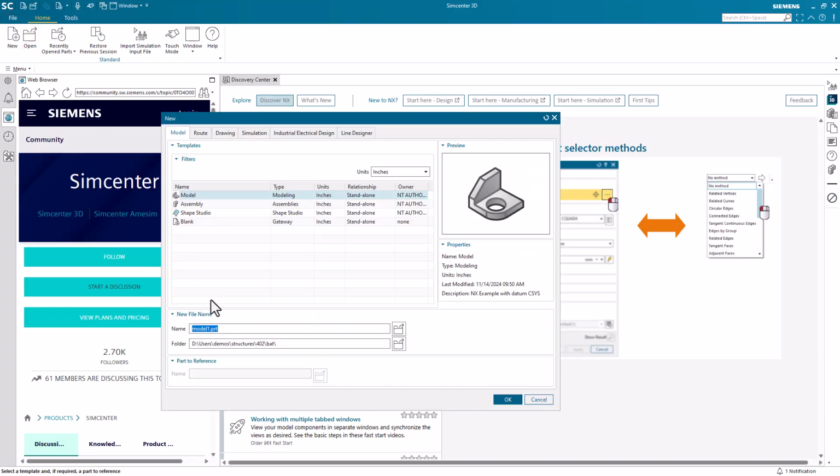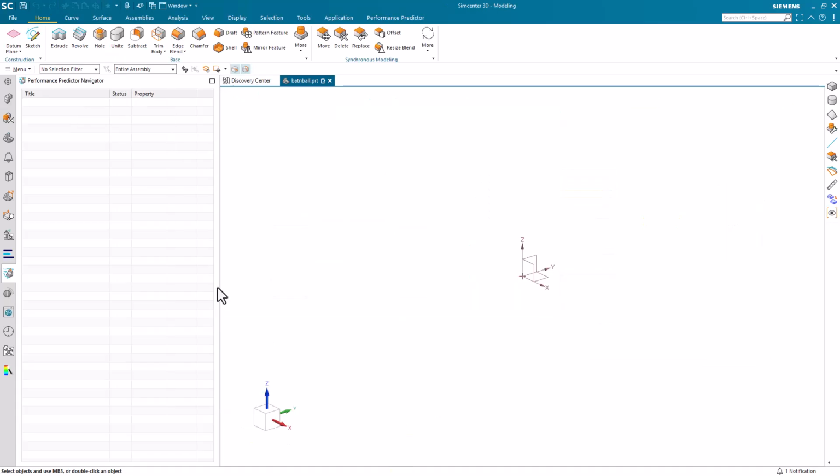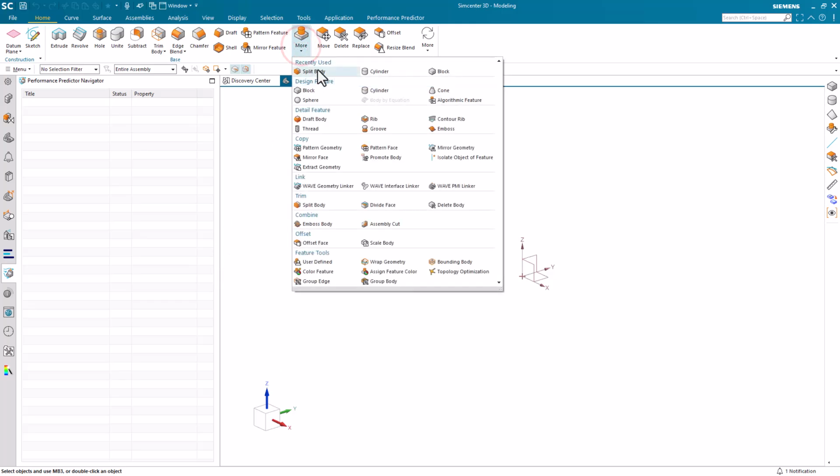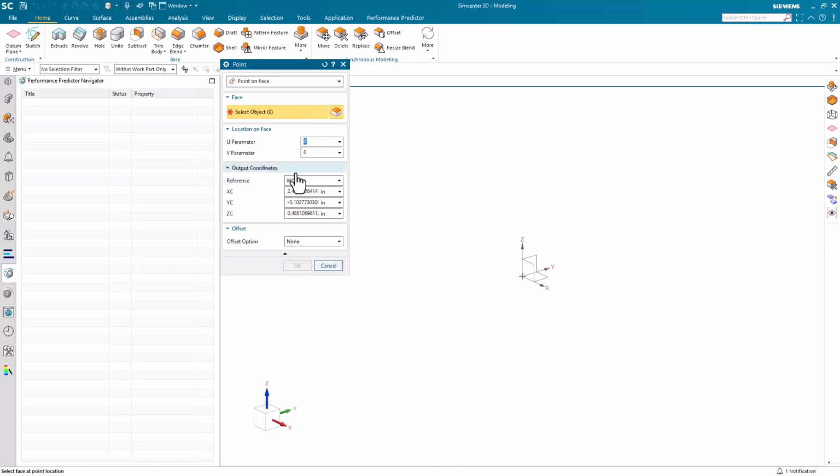Today we'll be simulating a bat hitting a ball using solution 402. We'll begin by creating a new part file where we'll create our geometry. First we'll create a small section of the bat where the bat will be hitting the ball. Here we'll create a cylinder.